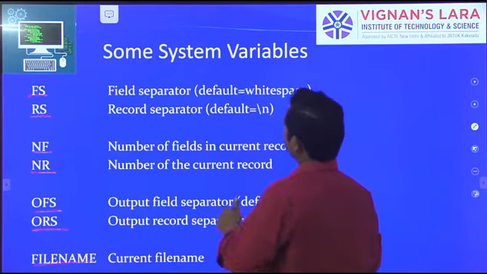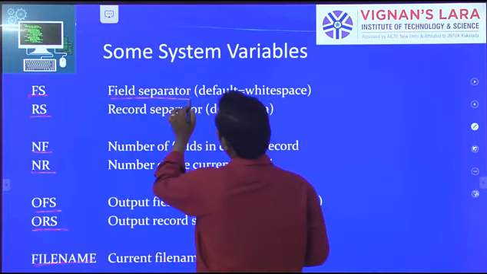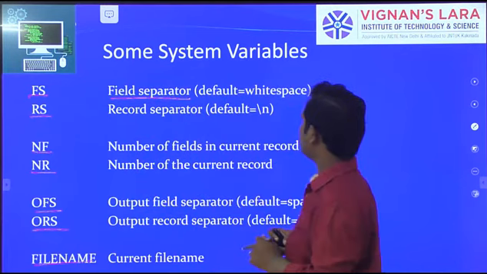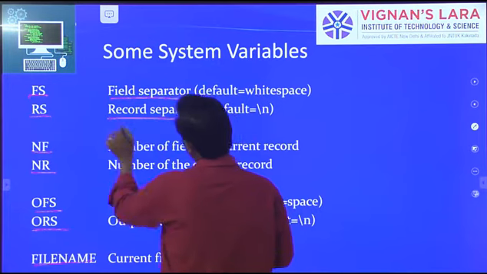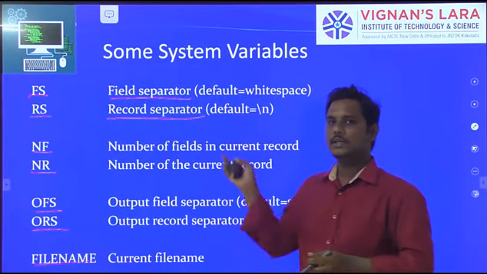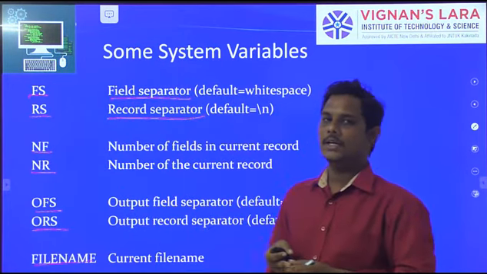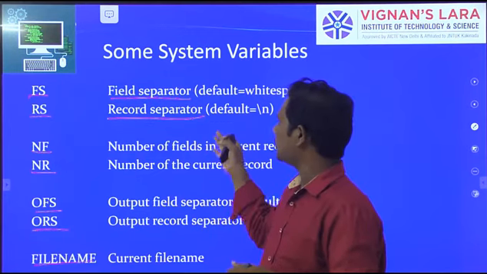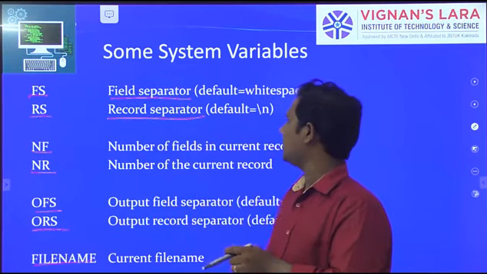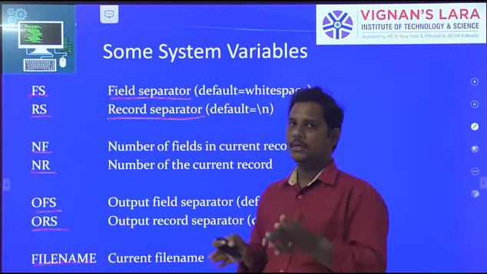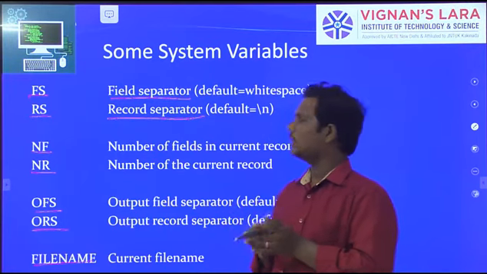Here FS means field separator. RS means record separator. You know that already from the detailed explanation in DBMS. Field separator: row by row, column by column, we are separating. Record separator: we are taking multiple files now.